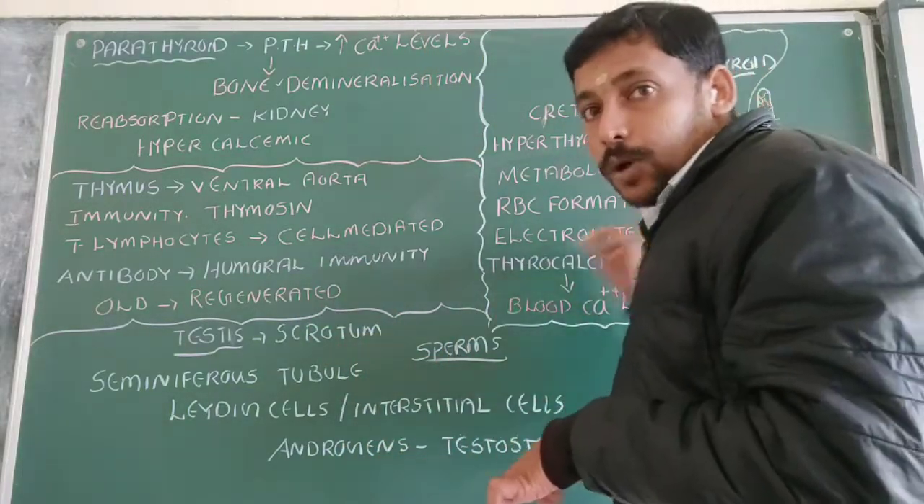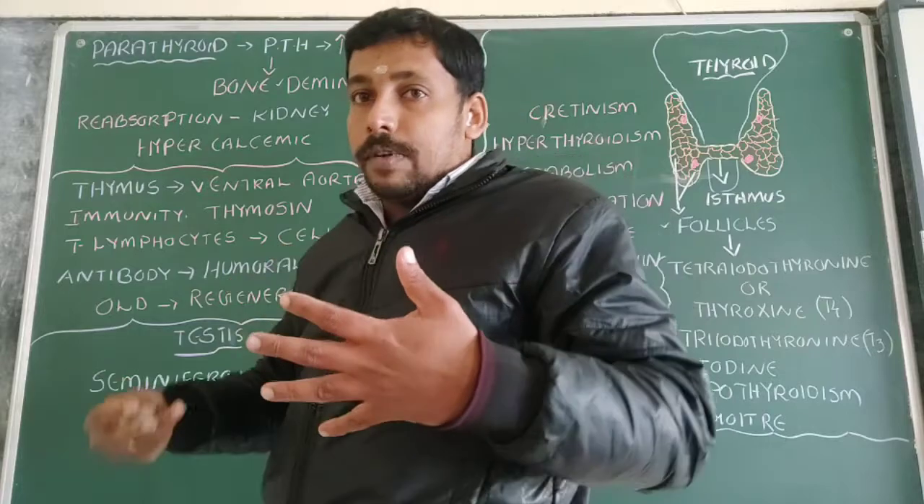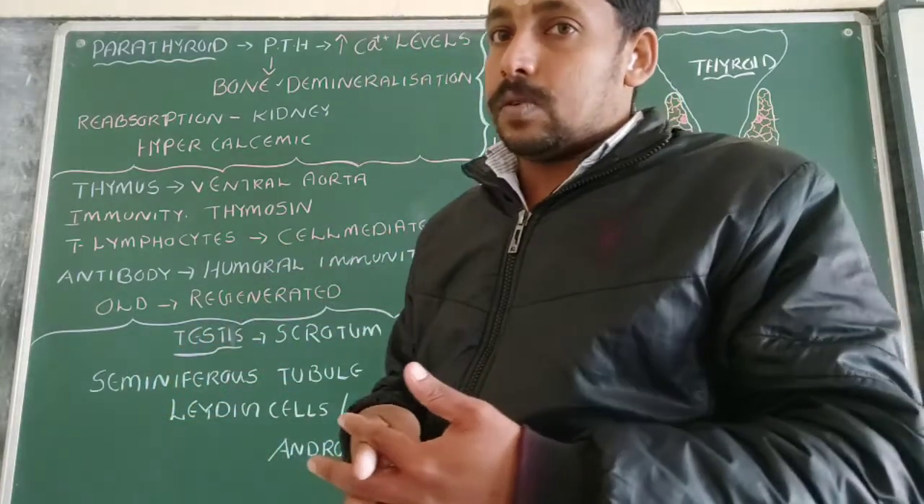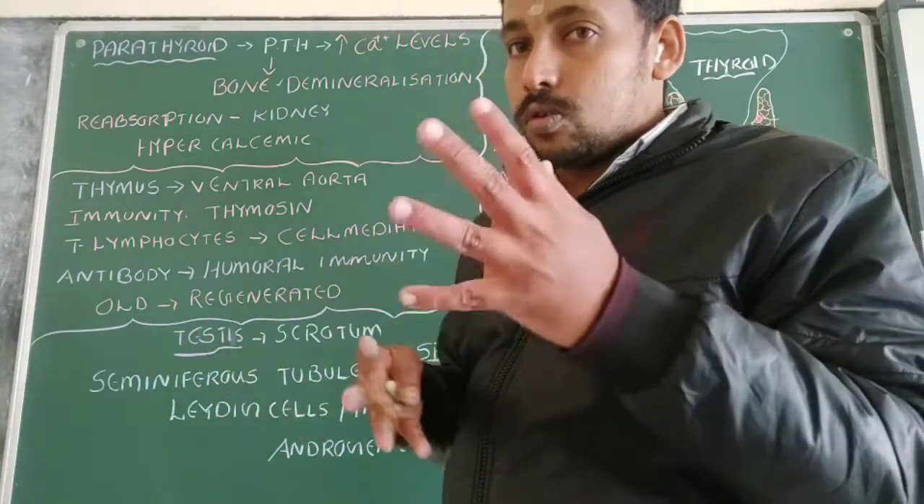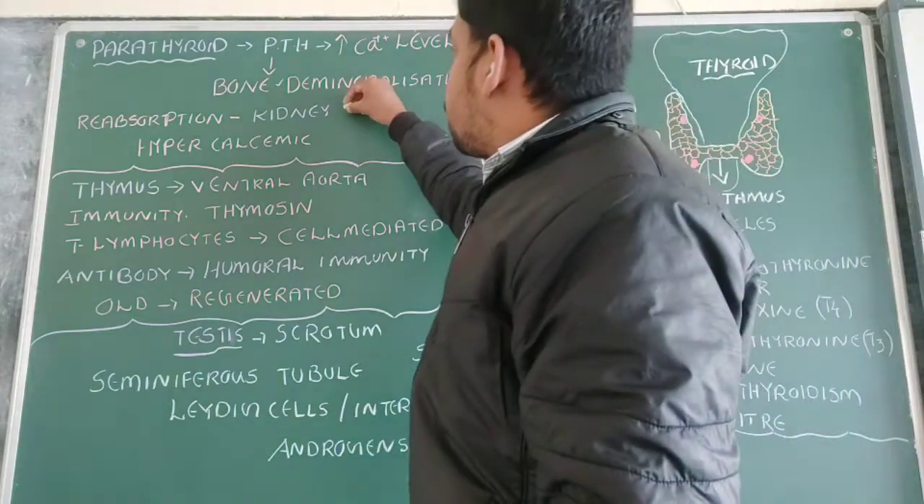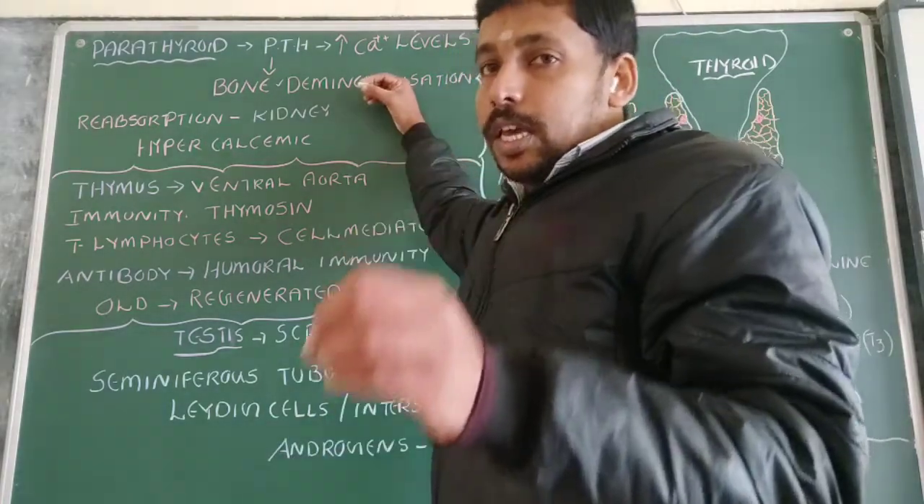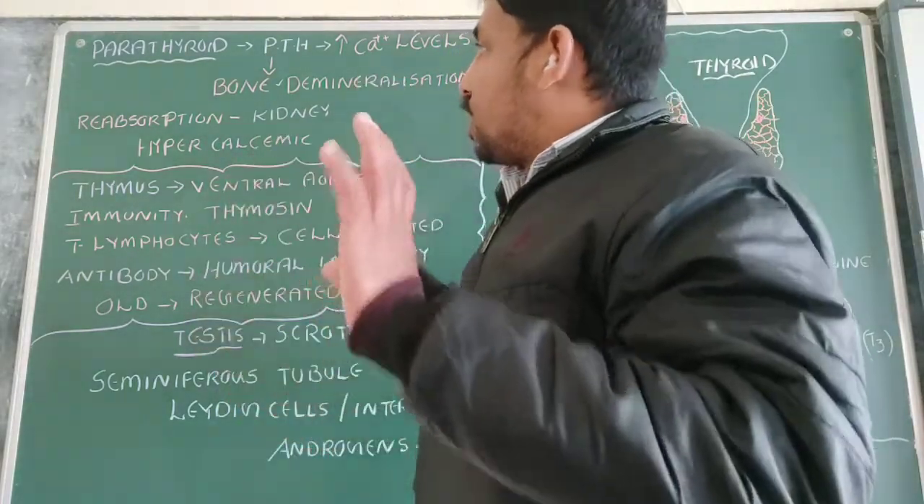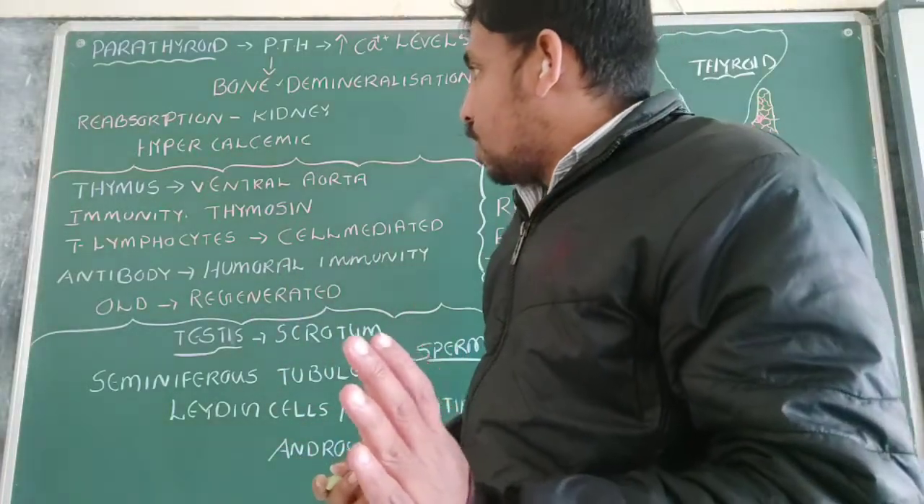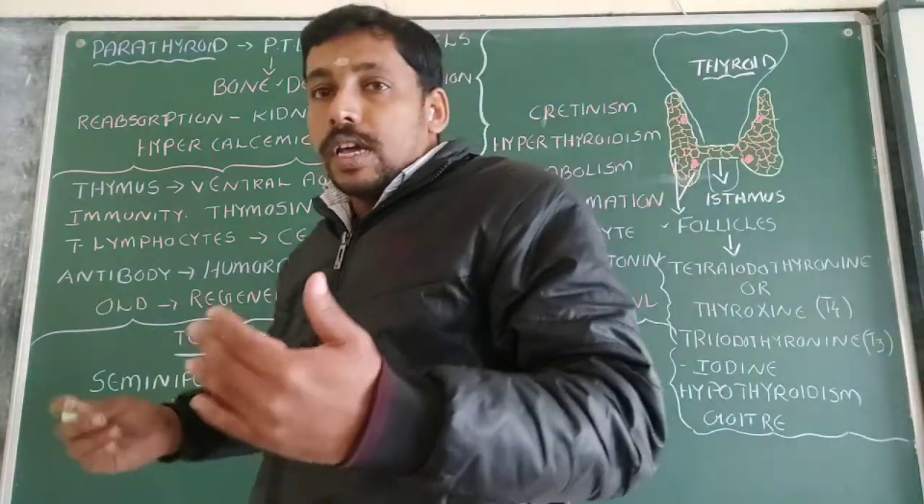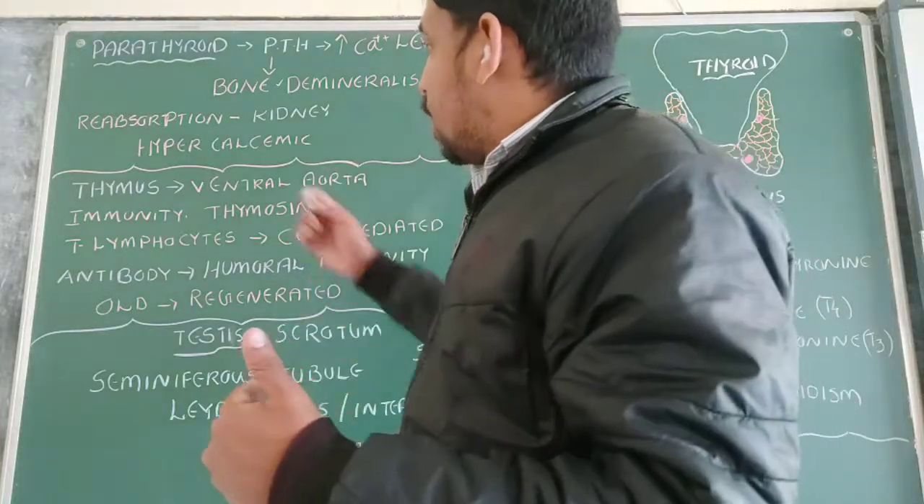thyrocalcitonin from thyroid gland, it is also having what? A joint working. Okay, so because of the two hormones, there is what? We can keep up what? The blood calcium level. Then another hormone that is found in between the lungs, that is the thymus.